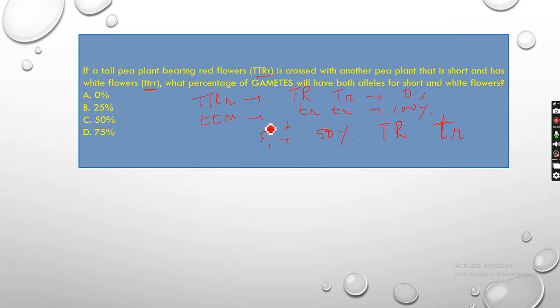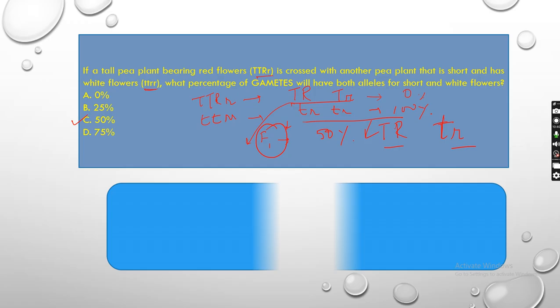Because it is F1 generation they are asking, it will be 50%, 50%, because from here it is 100%. So from here half will come in the next generation, and from here all tall and red, so from here half, so 50-50. So 50% tall and red, and 50% short and white flowers. So option C is the correct option.